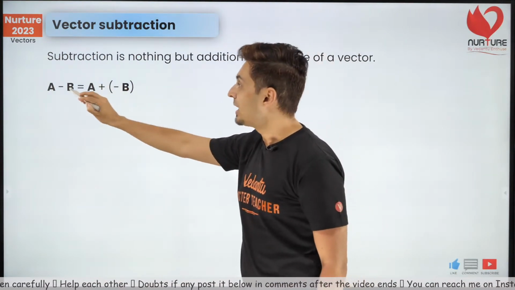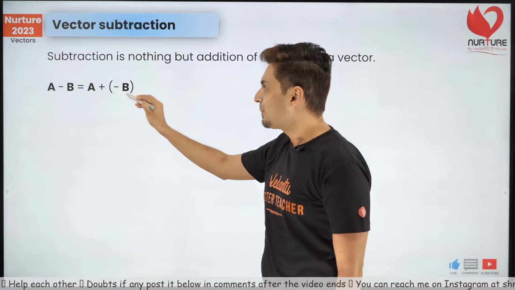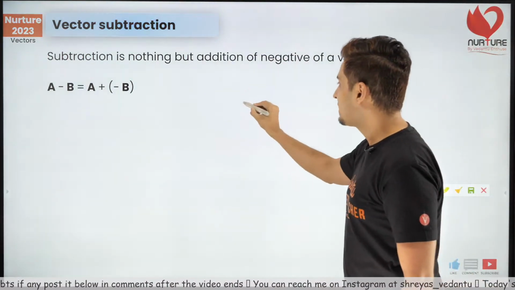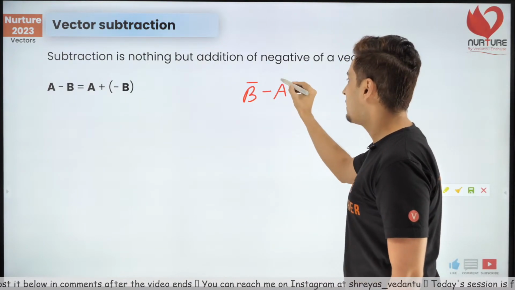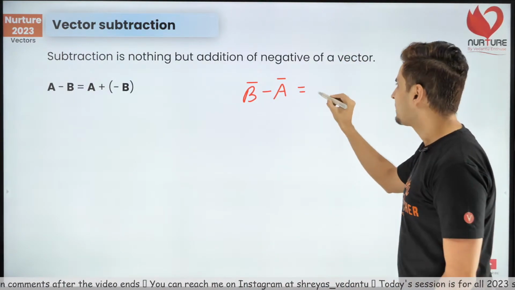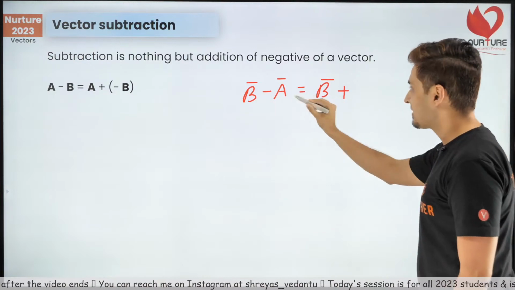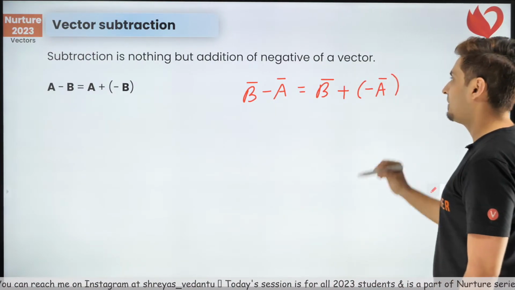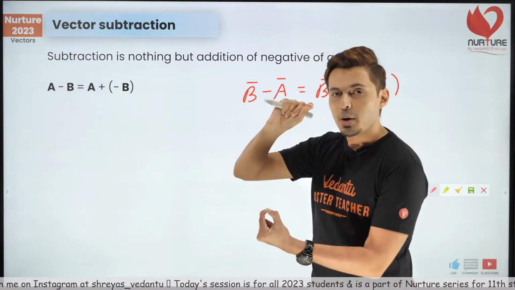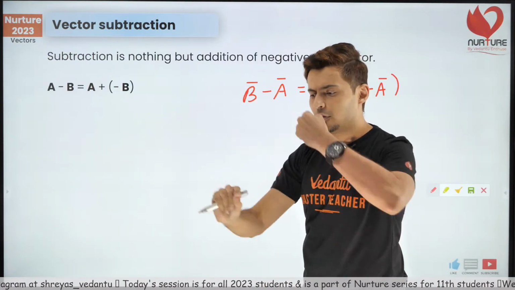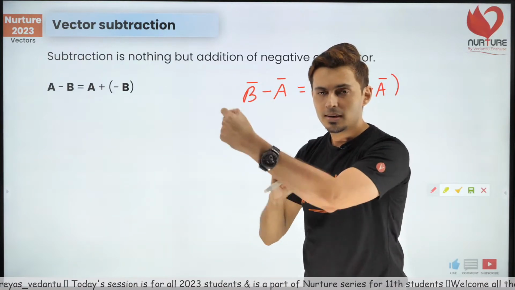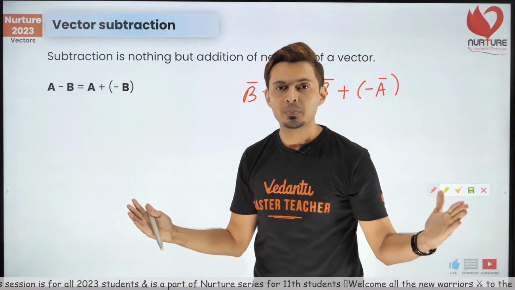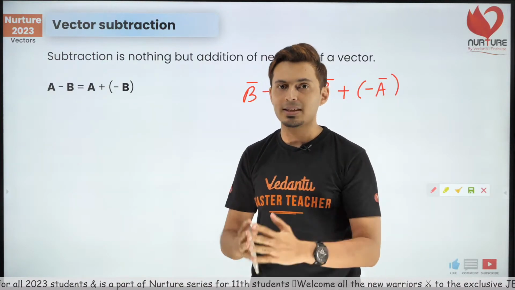Concentrate now. So A bar minus B bar is nothing but A bar plus negative of B bar. Similarly, if I ask you what is B vector minus A vector, that's simple. That's B vector plus, look at this, minus A, so I'll put negative of A vector. How do you take a negative of a vector? Flip it. Same magnitude, flip it and add it just like you normally do, which we have seen in our previous class.